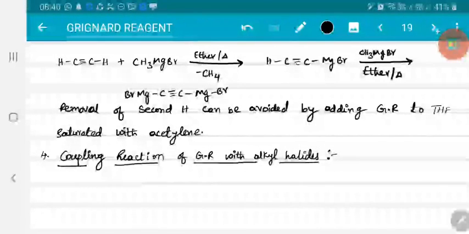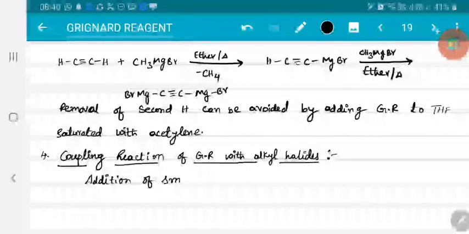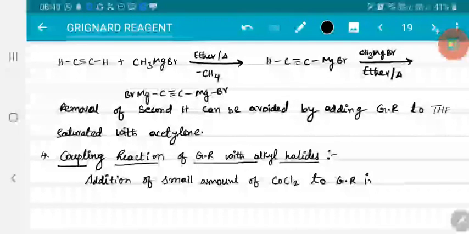If the same reaction is carried out in the presence of catalysts like cobalt, silver, copper salts, chromium salts, manganese salts, or iron salts, then the yield of the coupling product will be high. All right, so let me write that also. Addition of a small amount of cobalt salt or cobalt chloride to Grignard reagent increases the yield of coupling product.